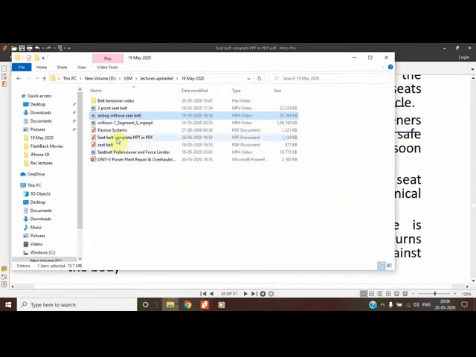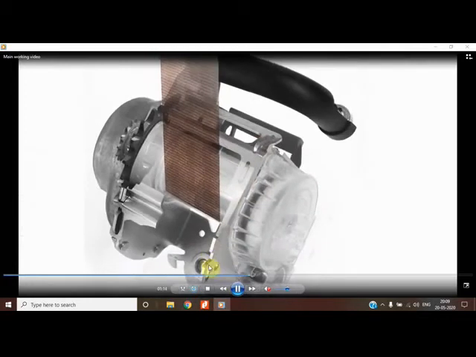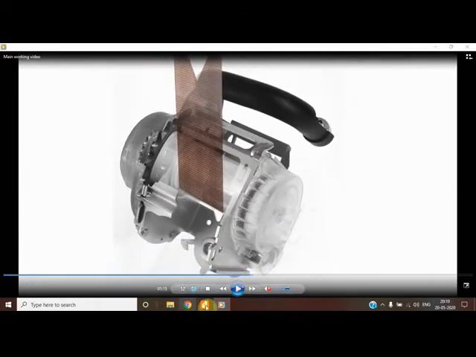A very good video I have shown you for the belt tensioner. The forward movement is restrained, and the length is also shown, 100 mm to 150 mm. This way the forward movement is restrained.